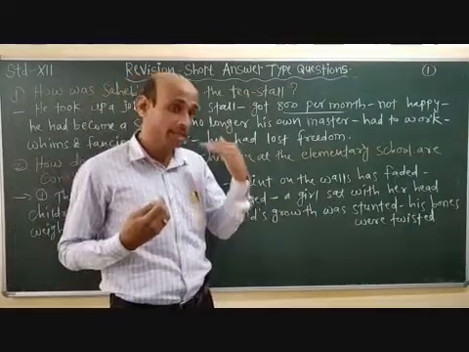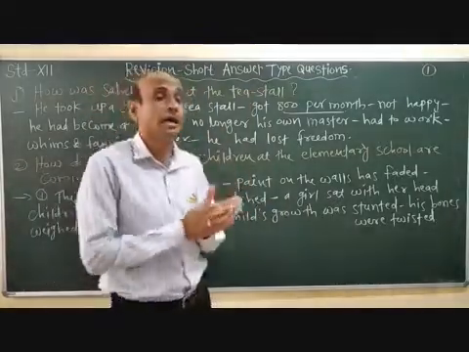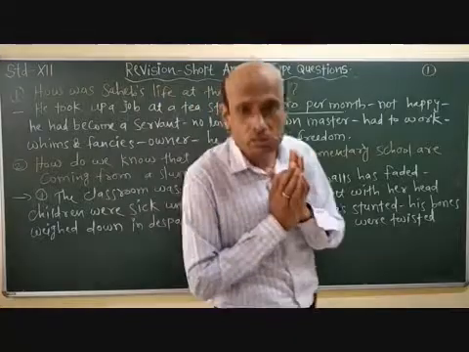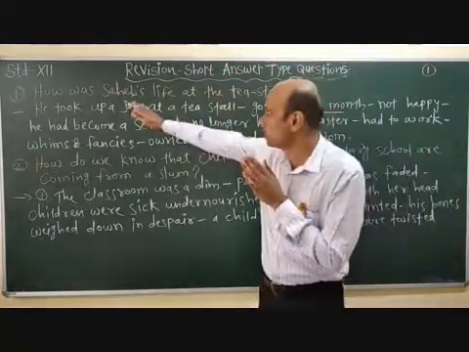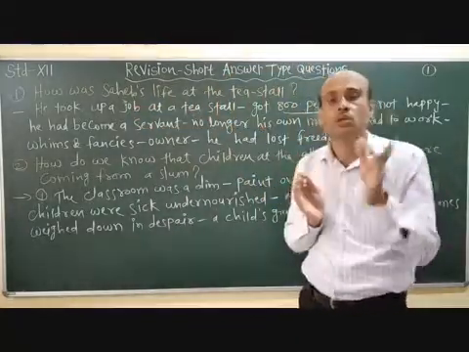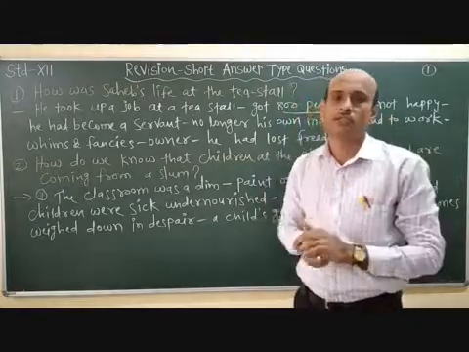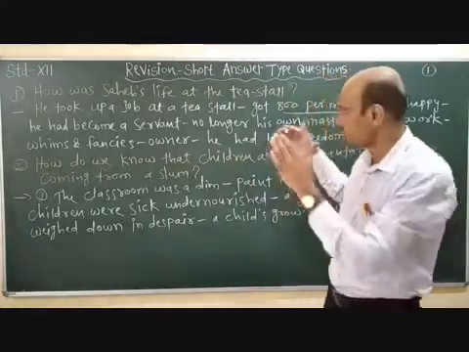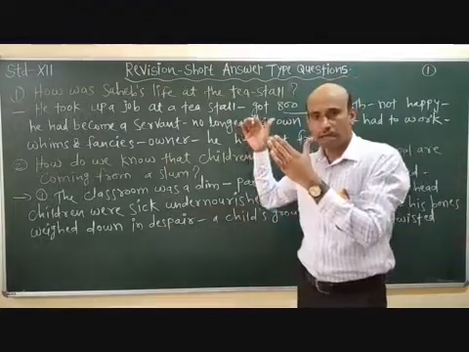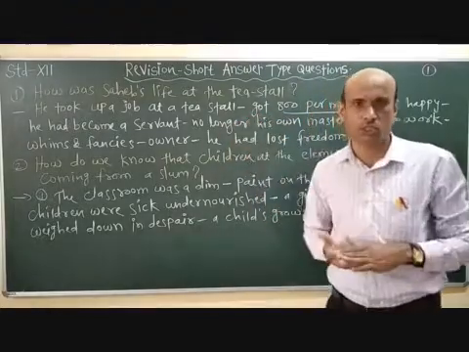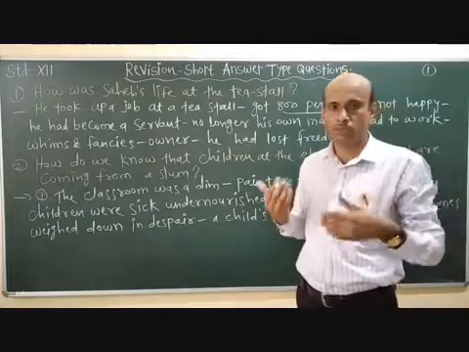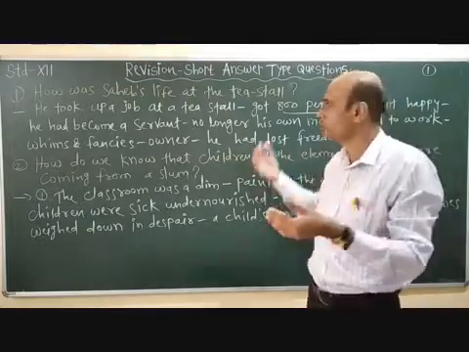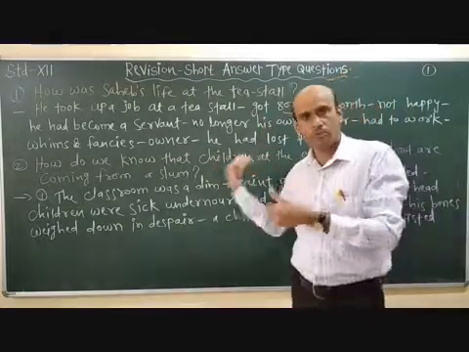The question is how was Sahib's life at the tea stall. We have to describe his life. Do not give unnecessary things. The points applicable to the question, which prove the statement, those points you should mention.